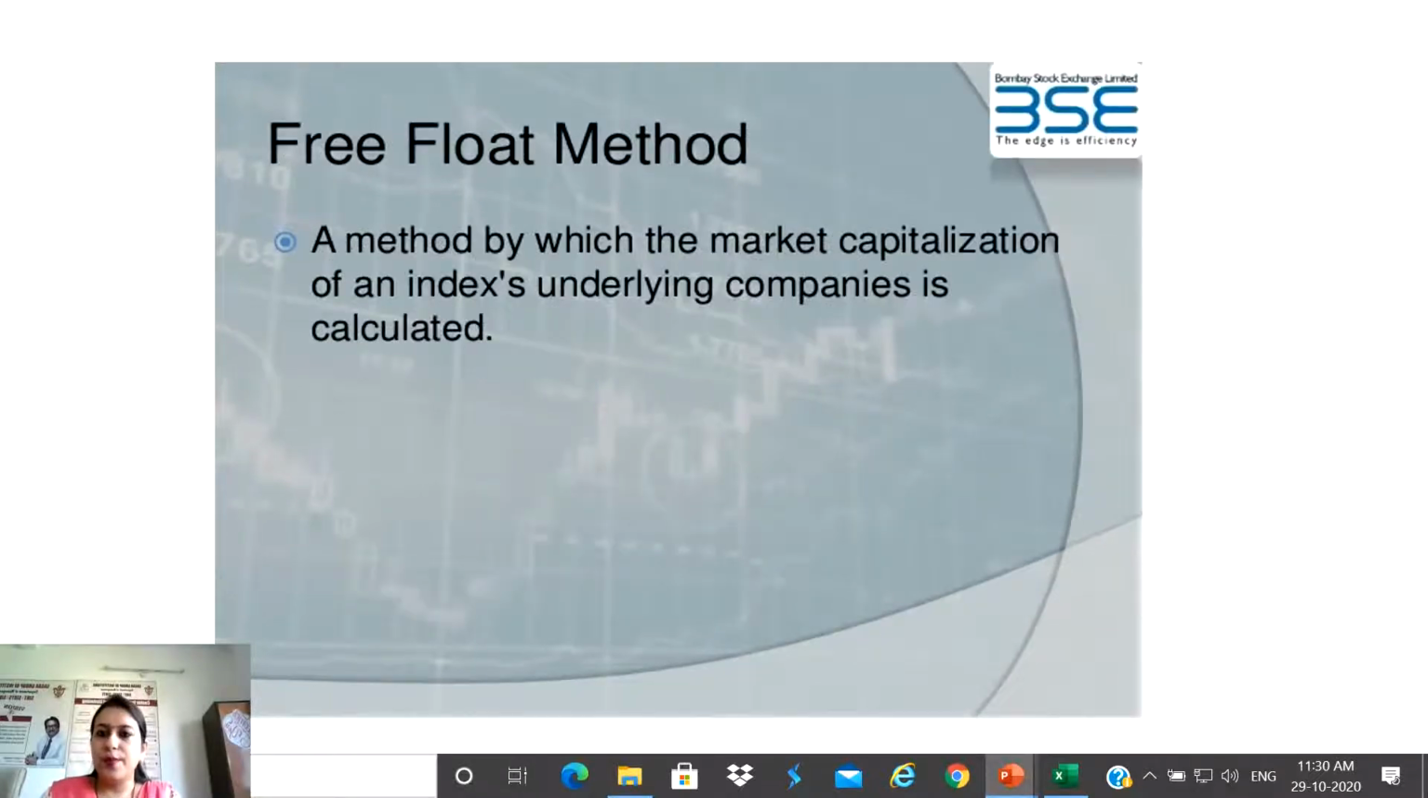Now, the free float method. The method by which the market capitalization of an index's underlying companies, meaning the 30 companies, is calculated.